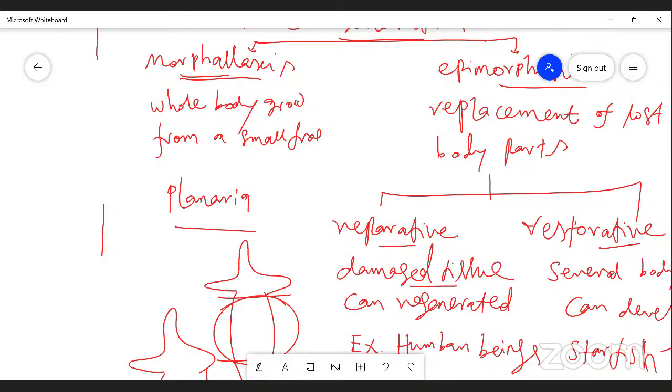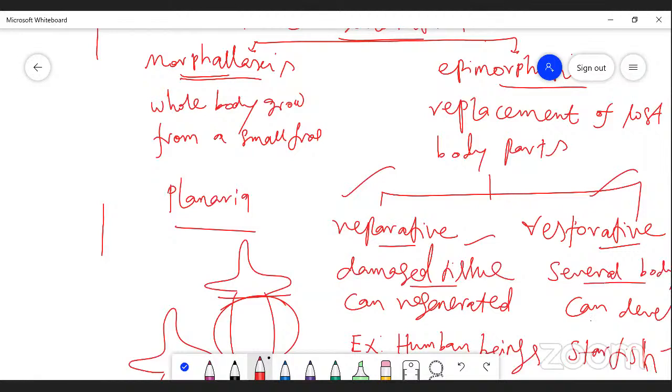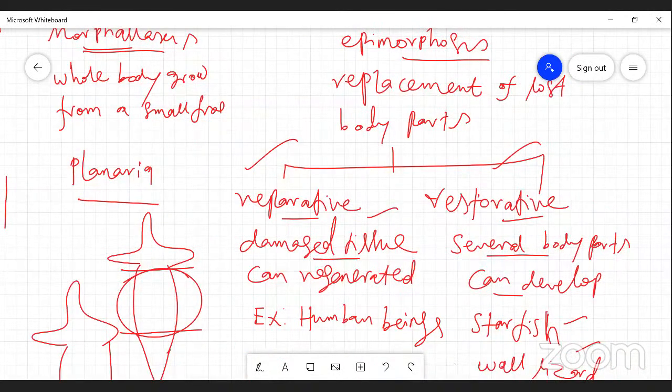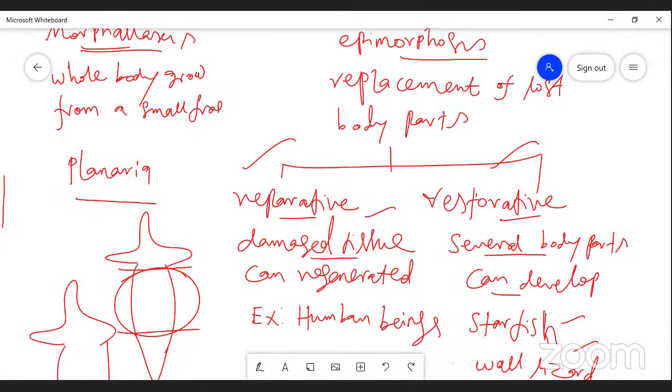Epimorphosis means replacement of a lost body part. It is again divided into reparative regeneration and restorative regeneration. Reparative means certain damaged tissue can regenerate, but restorative means several body parts regenerate. An example of reparative is human beings. Examples of restorative are starfish and wall lizards.